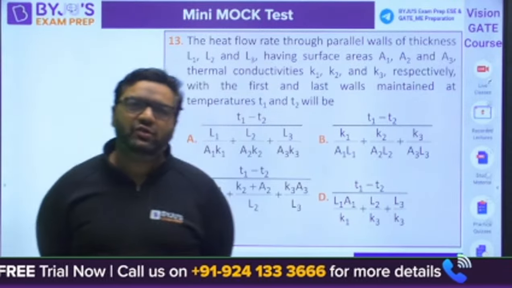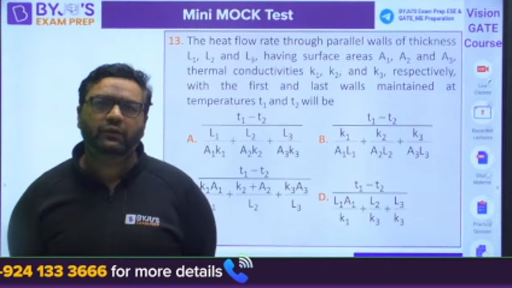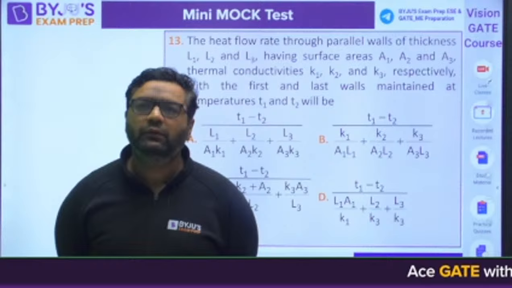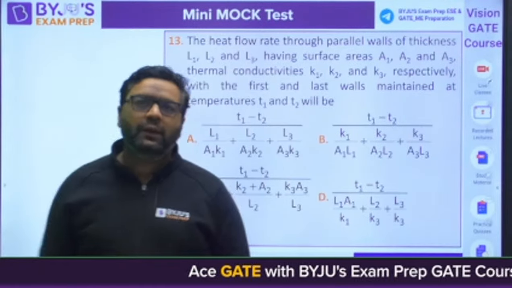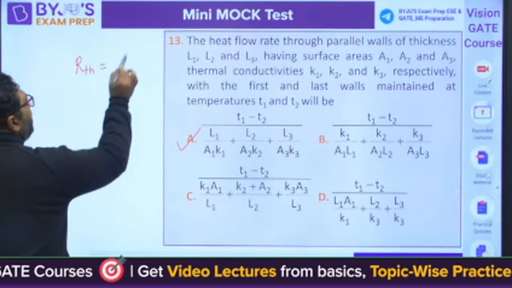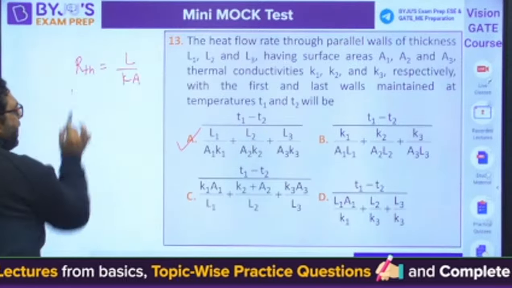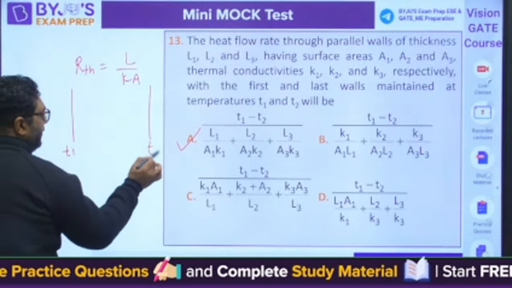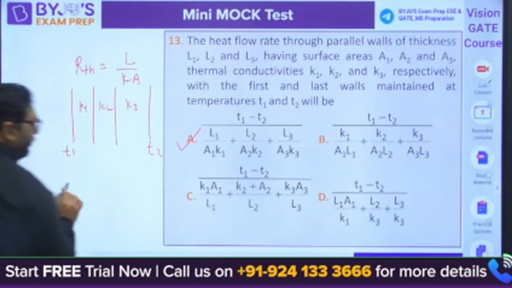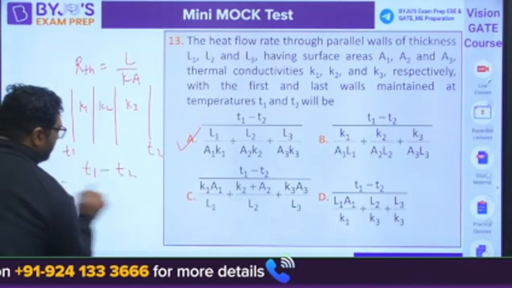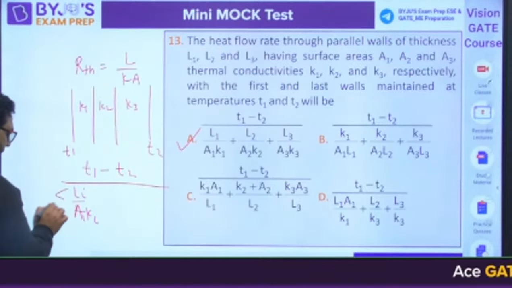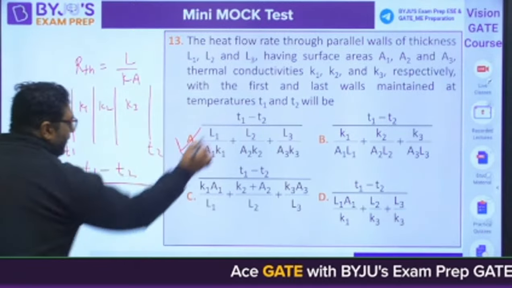Okay, YS is saying the answer is going to be B. What about others? Okay. The answer is A. You know that resistance in conduction is given as L by KA. So when you have T1, T2, and three bodies K1, K2, K3, you have T1 minus T2, the temperature difference, divided by the summation of Li by Ai Ki, i equals 1 to 3. Answer will be A for this.